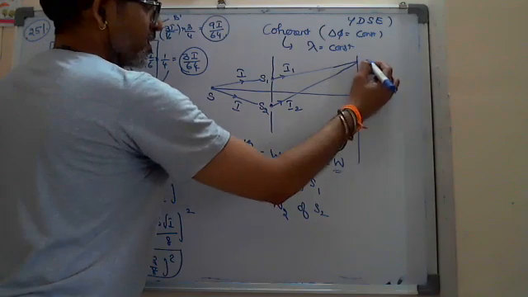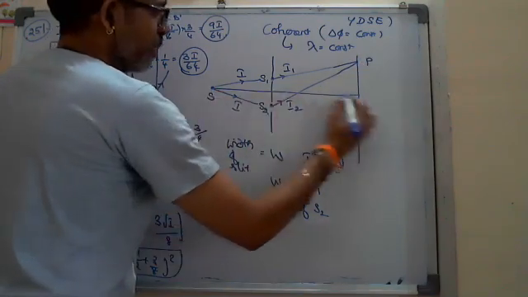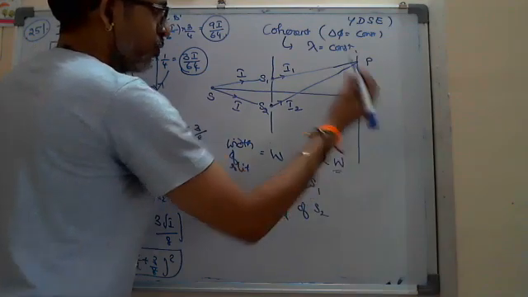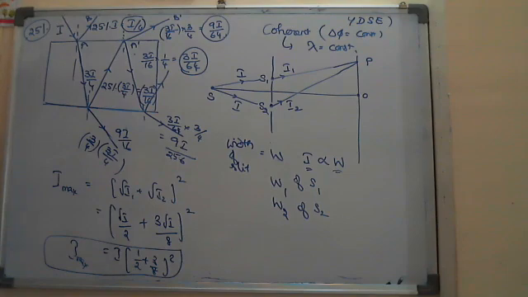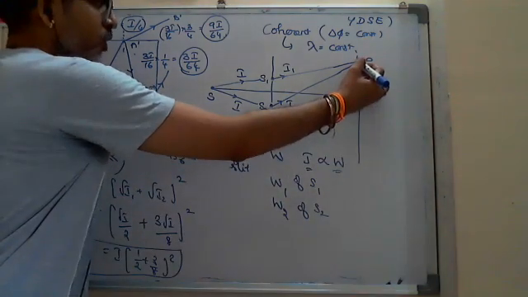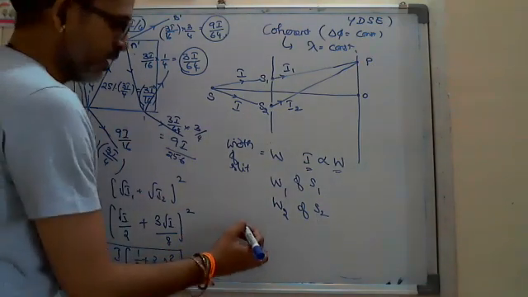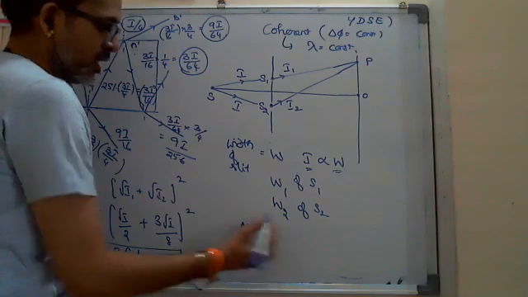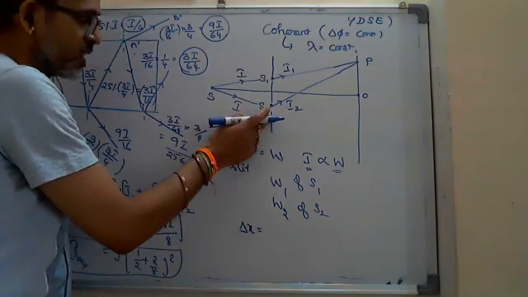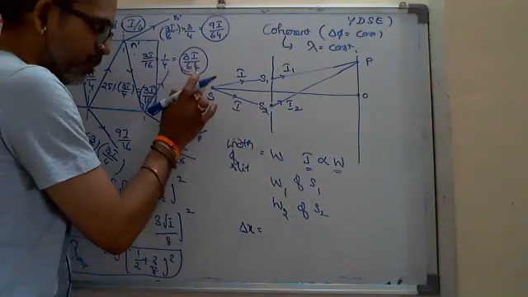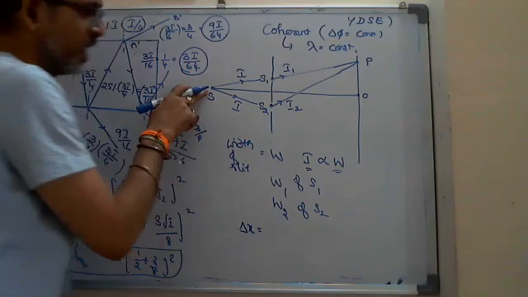Suppose on the screen there is some point P, and this perpendicular bisector meets the screen at a point O. I am taking point P at a certain distance from O. And there, if you want to find the path difference or phase difference, keep in mind these are not the original sources. These are virtual sources, the 2 slits. So we have to take the path difference from the original source.